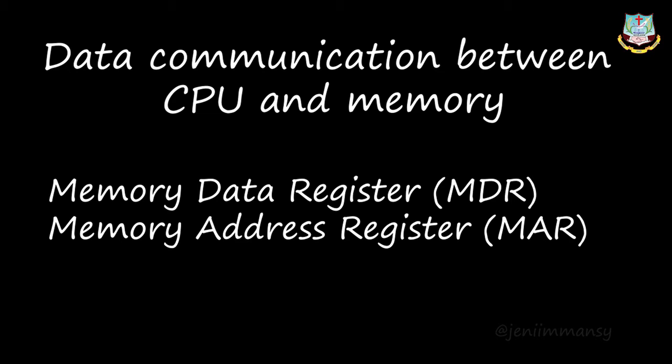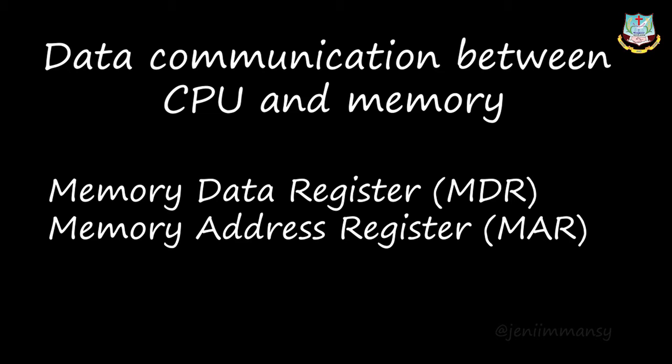From the word itself we can understand memory data register. It will have the data which is transferred between the memory and the CPU, right? So memory data register keeps the data which will be transferred between the memory devices and CPU, right? And PC is program counter.